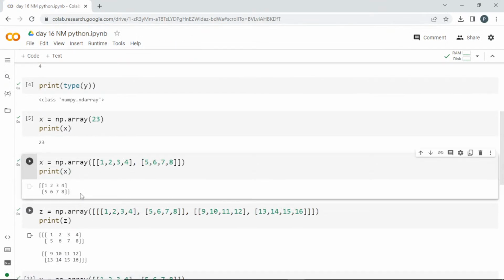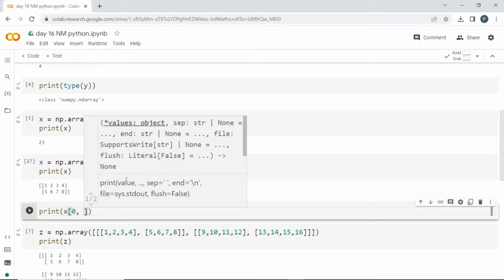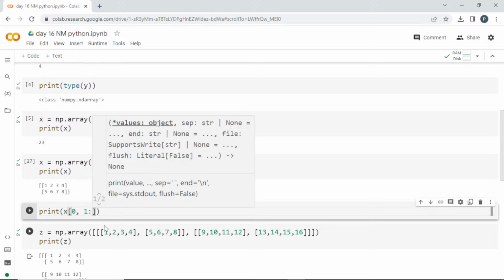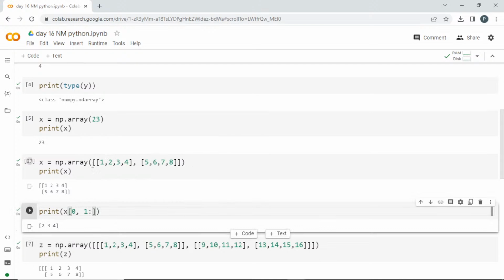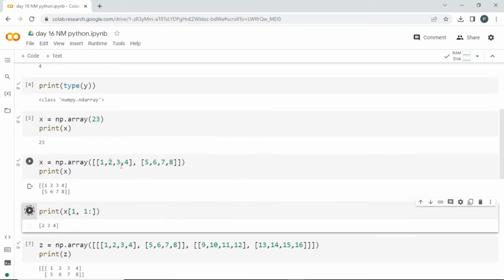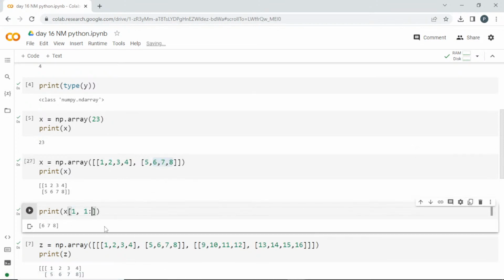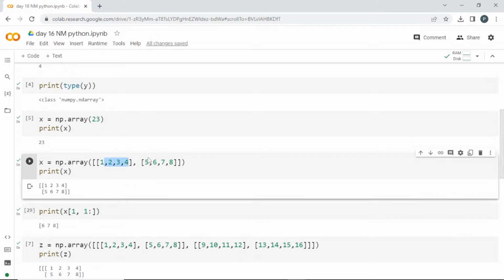This is a 2D array. I'll print x in the 0th, comma, I want to get a range from the first index till the end. I'll pass 1:, the end. In this one, if I pass 1 here, it is going to give me from 6, 7, 8. From the first index till the end, I am getting in the 2D array. This is the way you can actually go into it and take it.